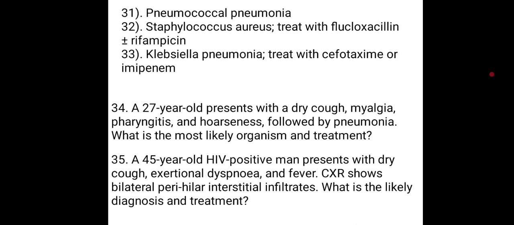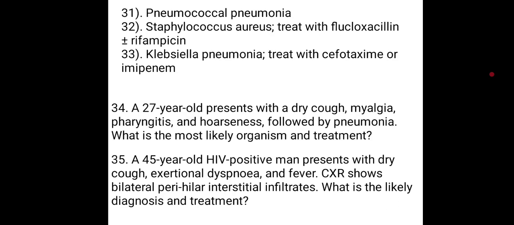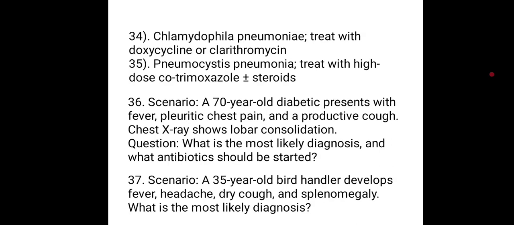A 27-year-old presents with dry cough, myalgia, pharyngitis, and hoarseness, followed by pneumonia. What is the most likely organism and treatment? A 45-year-old HIV positive man presents with dry cough, exertional dyspnea, and fever. Chest X-ray shows bilateral perihilar interstitial infiltrate. What is the likely diagnosis and treatment? I've given you the idea already. I just wanted you to ace it.